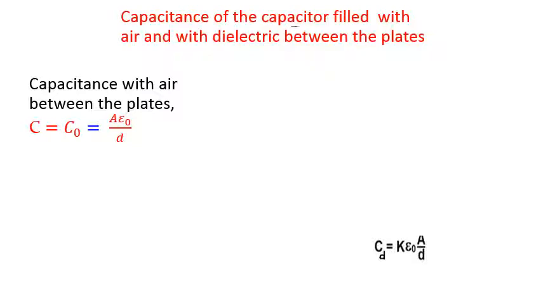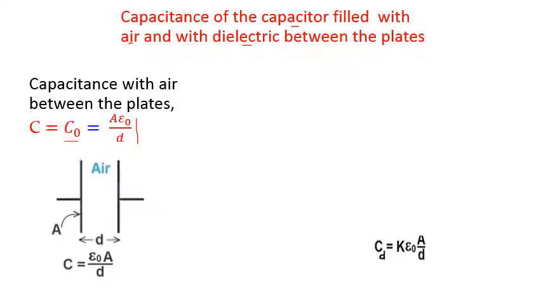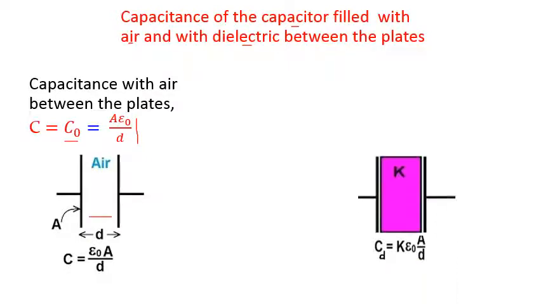Capacitance of a capacitor filled with air, and second, filled with a certain dielectric. We just discussed this. C0 is the capacitance of the capacitor when air or vacuum is between the plates. This is the formula and this is the diagram. Now if a dielectric of dielectric constant K is inserted between these two plates, what will happen to the capacitance? In this formula, epsilon 0 is the permittivity of air or vacuum.